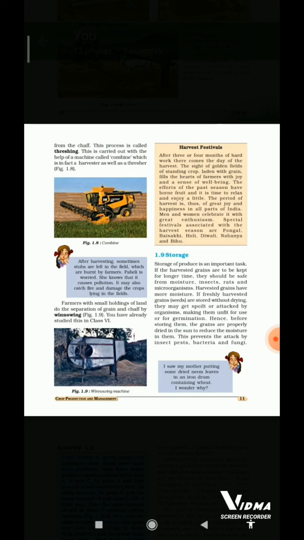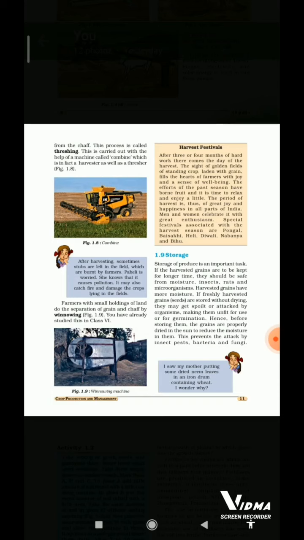Harvest festivals. After 3 or 4 months of hard work, there comes the day of the harvest. The sight of golden fields of standing crop laden with grain fills up the hearts of farmers with joy and a sense of well-being. The efforts of the past season have borne fruit and it is time to relax and enjoy a little. The period of harvest is thus of great joy and happiness in all the parts of India. Men and women celebrate it with great enthusiasm. Special festivals associated with the harvest season are Pongal, Baisakhi, Holi, Diwali, Nabanya and Bihu.